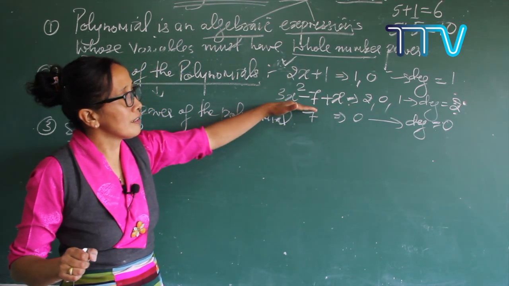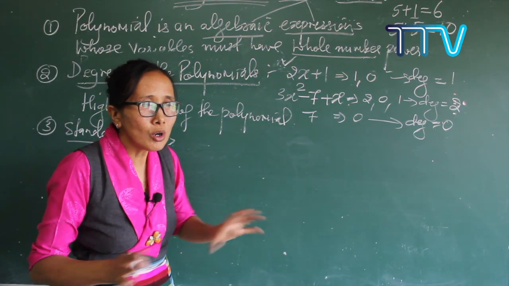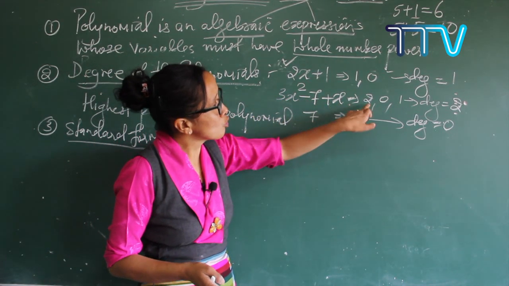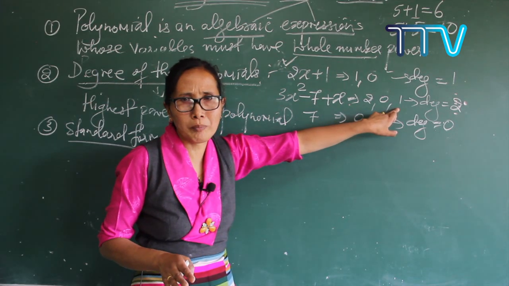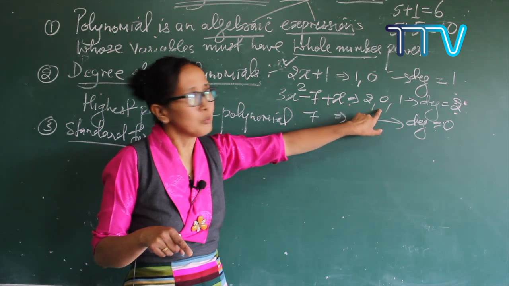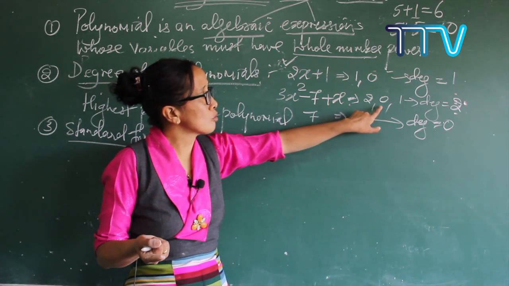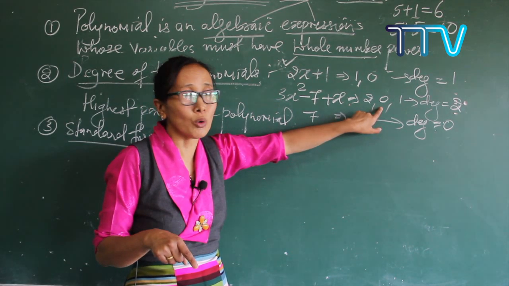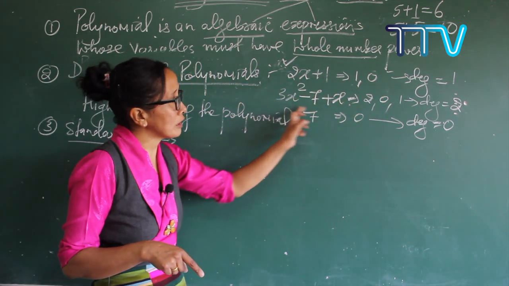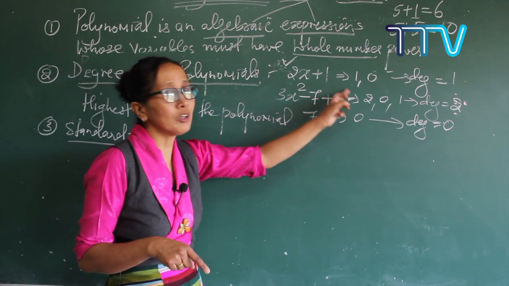Now the second one, is it in standard form or not? Okay, see 3x squared minus 7 plus x, with powers 2, 0 and 1. It is not in standard form because 2 is coming first. And for the second one, the degree that should be coming is 1, but in its place it is writing 0. So this polynomial is not in order. So it is not in standard form.